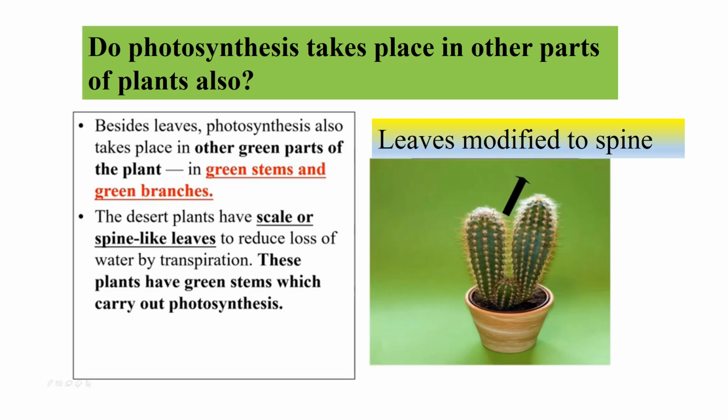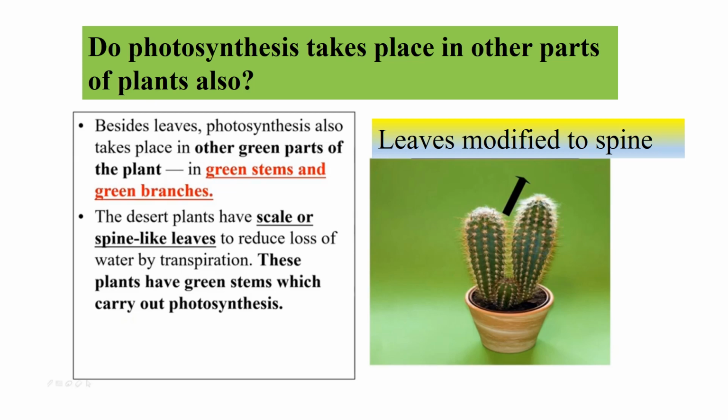Students, we have already learned that photosynthesis takes place in leaves. Does photosynthesis take place in other parts of the plants also? Let's talk about that. Besides leaves, photosynthesis also takes place in other green parts of the plant, in green stems and green branches. In case of desert plants, they have scales or spine-like leaves to reduce the loss of water by transpiration, as in desert places there is scarcity of water.